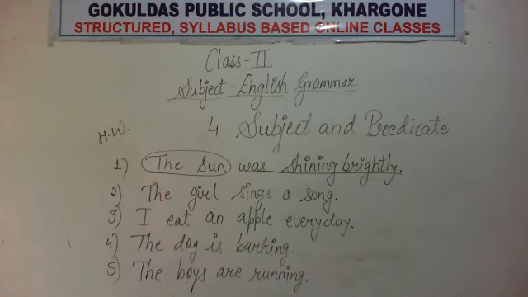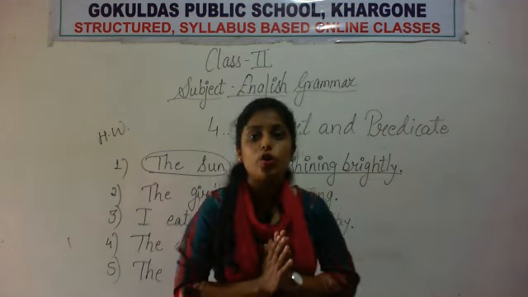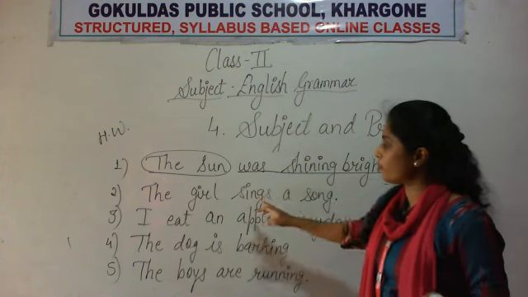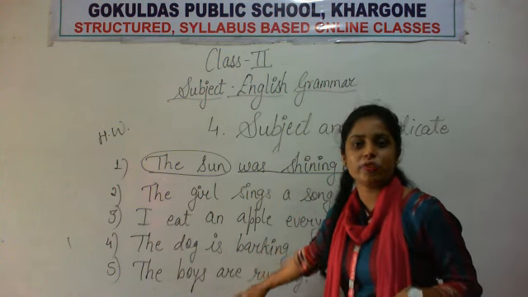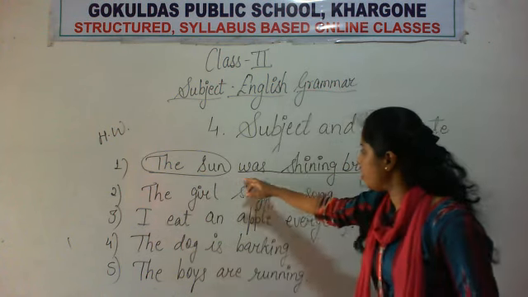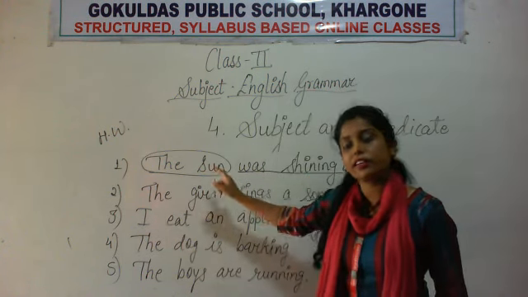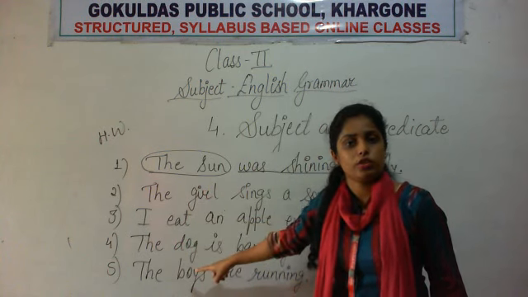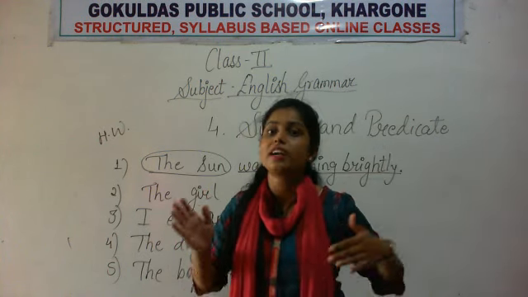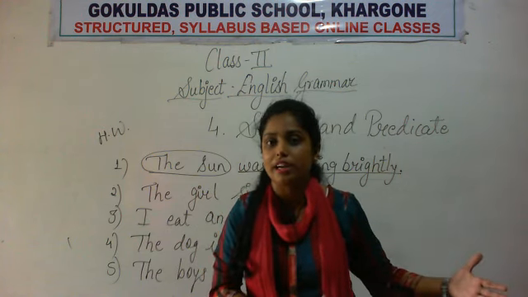Okay student, so what is your work for today? You will do the homework. You will do all the 4 sentences, the remaining 4 sentences. One I have done for you. I have circled the subject and I have underlined the predicate. This similar way you have to do all the questions. So I hope it is clear that what is the subject? Subject is the naming part, and what is the predicate? It is the doing part.